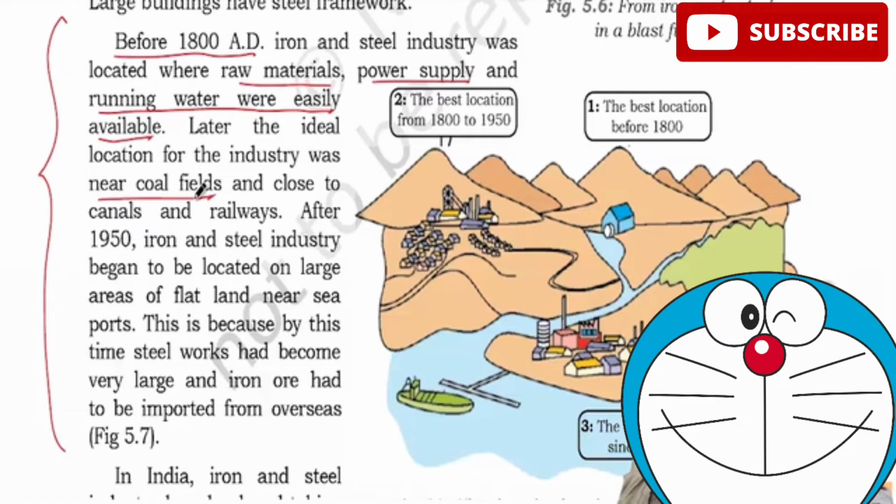Why? 8 tons of coal is required. And close to canals and railways. In canals and railways, waterways and railway lines, iron ore and other materials used to be brought. So rather than taking 8 tons of coal to other places, it was better to set up the iron and steel industry near coal and bring iron ore and limestone to that region. And after 1950, iron and steel began to be located anywhere you have seaports, because you can actually import both iron ore and coal effectively at a lesser cost.